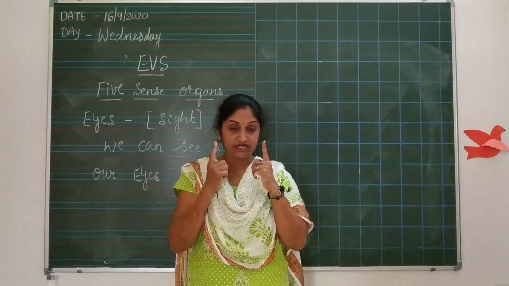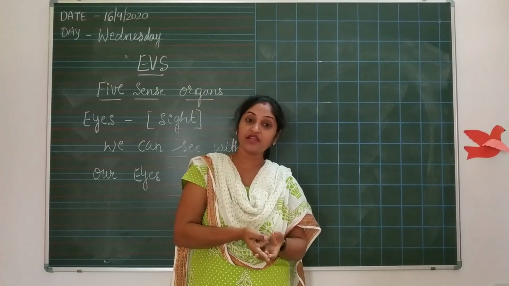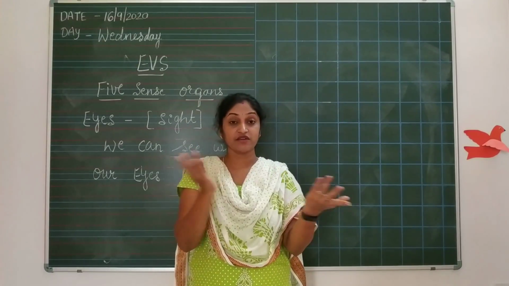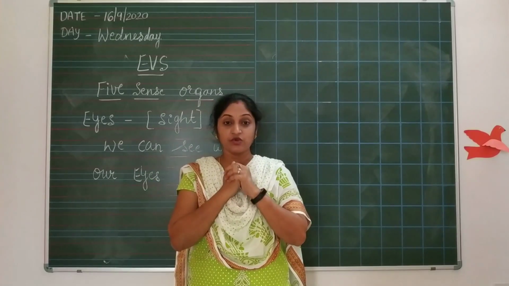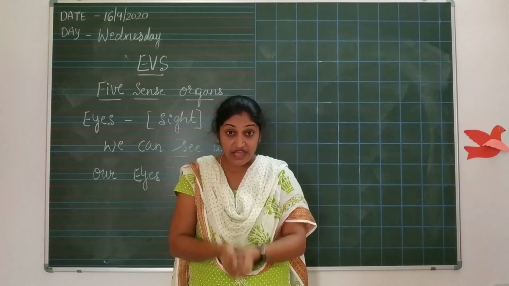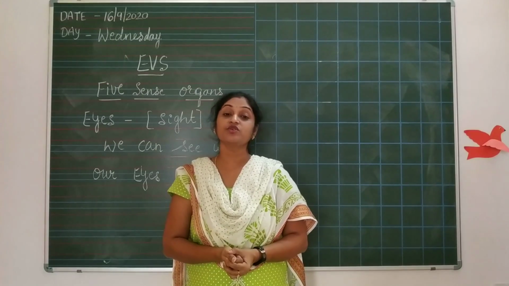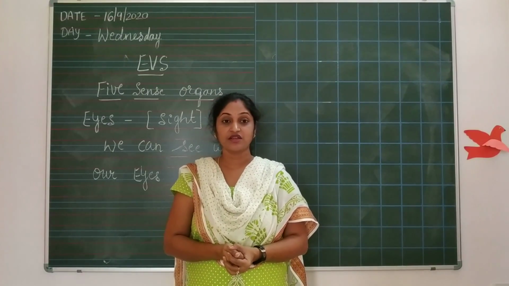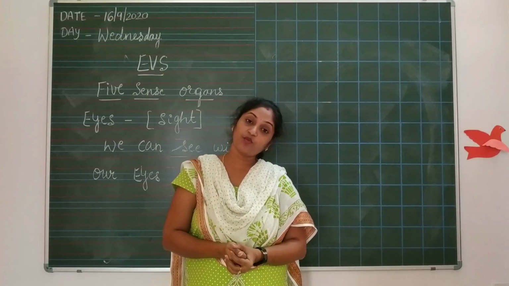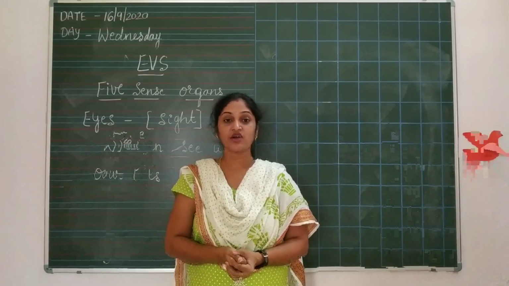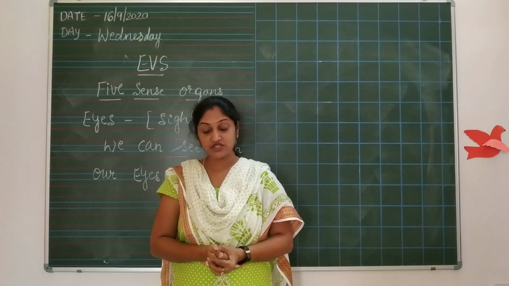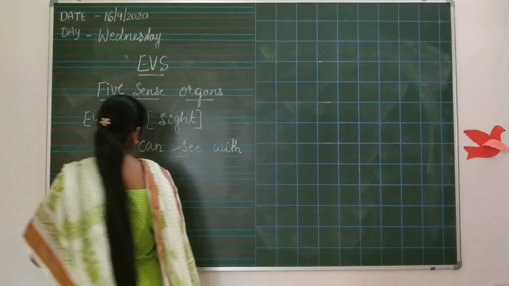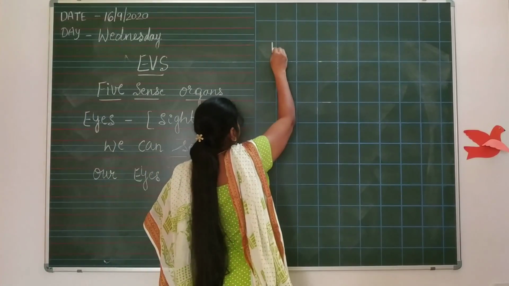If you have eyes only, you can see your parents, you can see your favorite movie, you can see the wonderful and colorful world, you can read, you can write, anything if you want to do, you should have the eyes. Yes, no? So, eyes is one important organ to us. Understood, children? Now, shall we move to nose? Second one is nose.